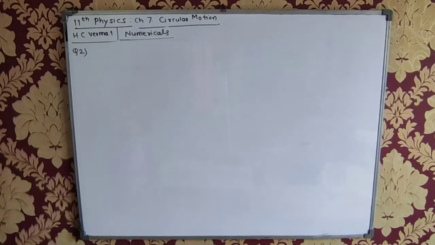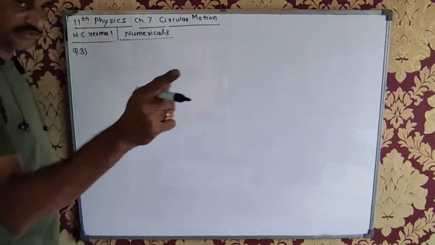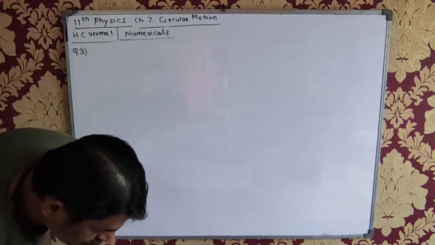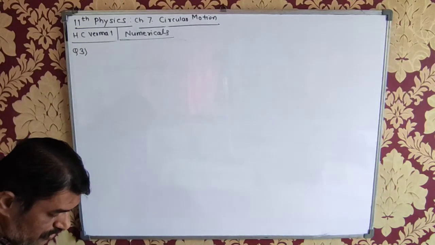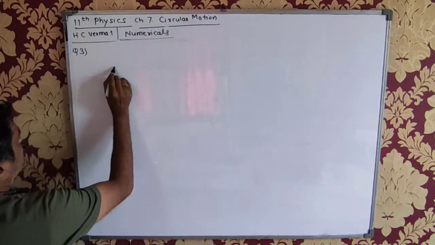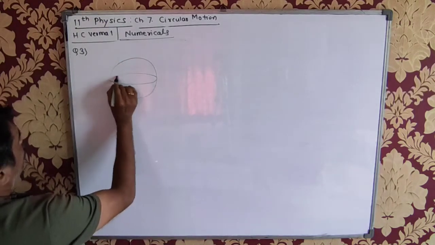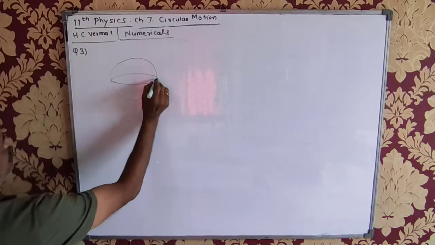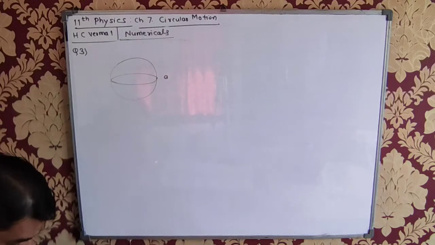Okay, so we'll start with the numericals now. Second question. Sorry, third question, question number 3. Find the acceleration of the particle on the surface of the earth at the equator. This is the equator. So find the acceleration on the surface of the earth at the equator. This is what is asked.